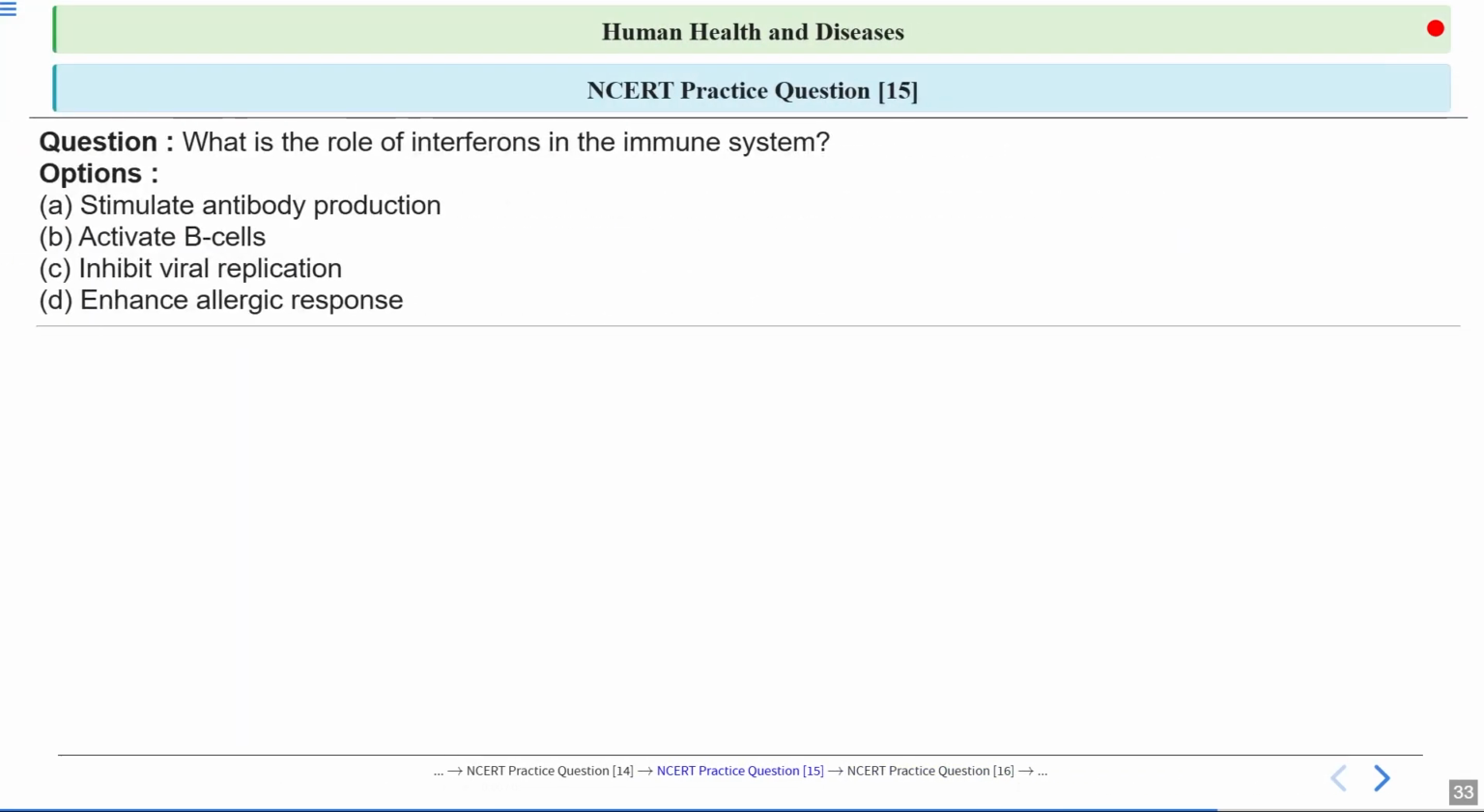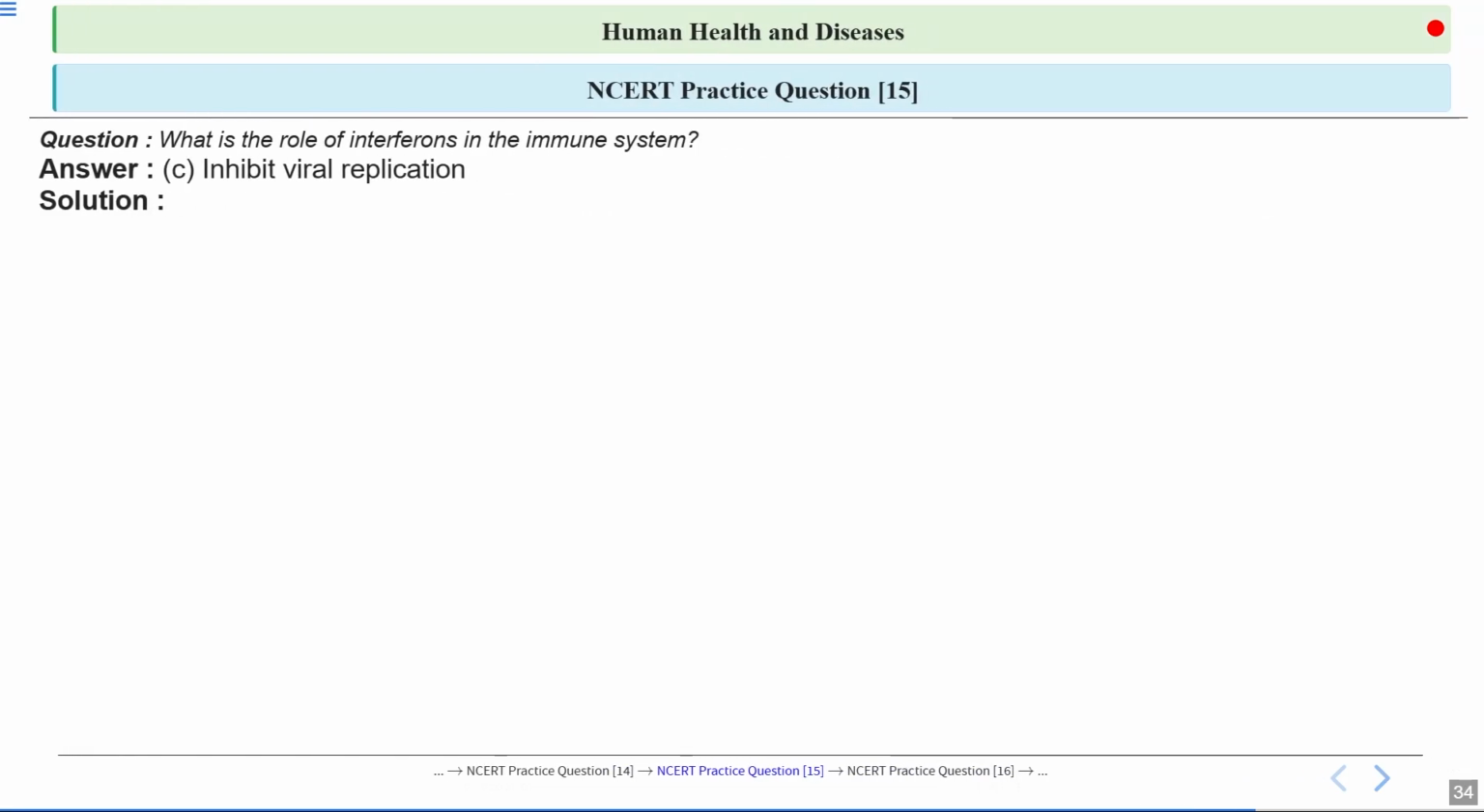The next question is, what is the role of interferons in the immune system? What are the options? Option number A, stimulate antibody production. Option number B, activate B cells. Option number C, inhibit viral replication. And option number D is enhance allergic response. So what will be the correct answer here? Let's have a look at the answer. Now, the role of interferons in the immune system is to inhibit viral replication.